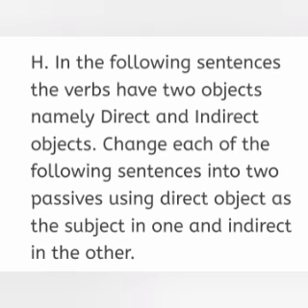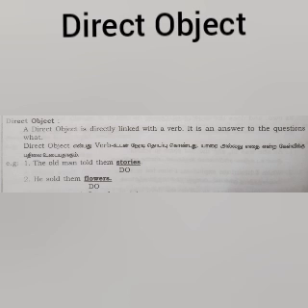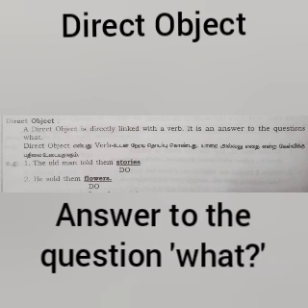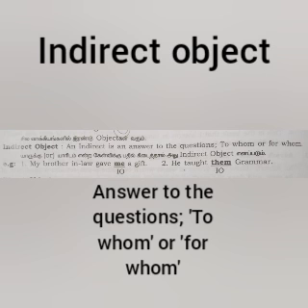For that, we have to learn sentence patterns. Let us discuss the sentence pattern in detail in the upcoming videos. A direct object is directly linked with a verb. It is an answer to the question what. An indirect object is an answer to the questions to whom or for whom.